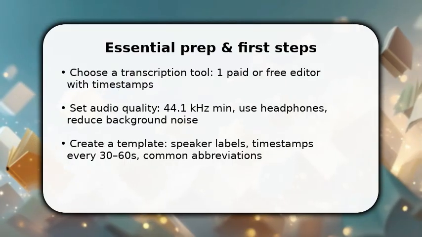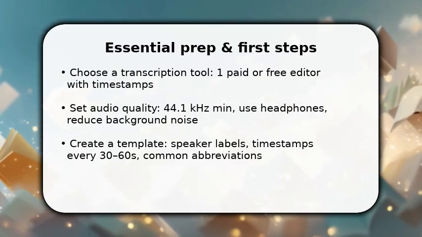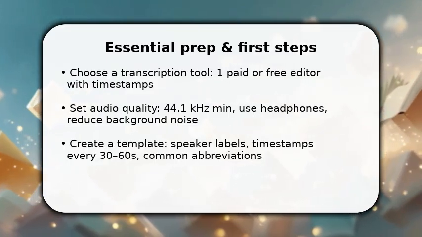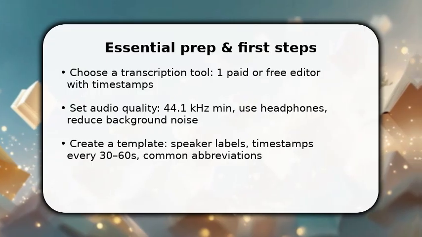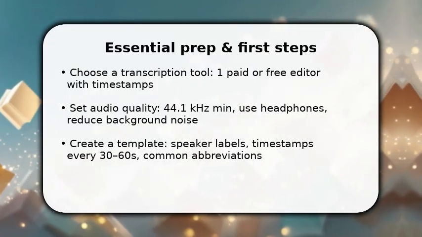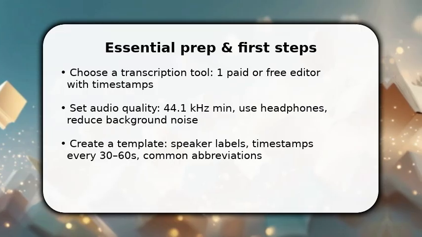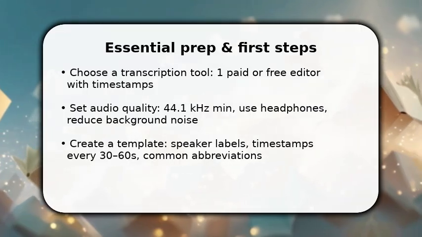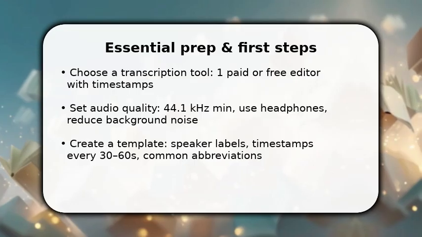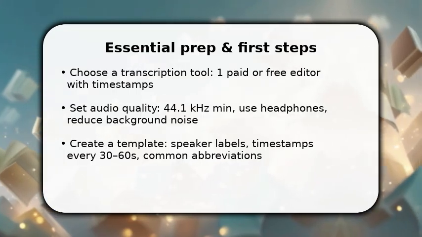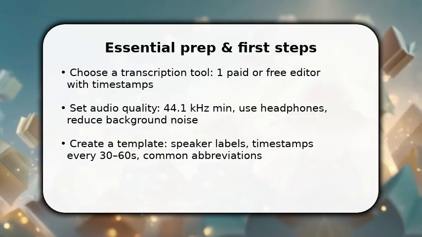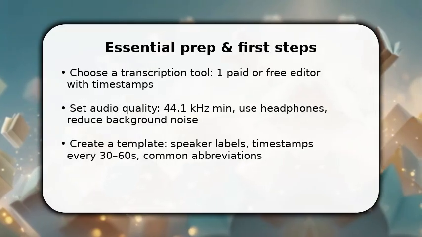You start by preparing both tools and habits so you avoid rework. First, pick a competent editor with playback speed control and timestamping. This speeds the loop rewind cycle. Next, confirm audio quality and use noise reduction or headphones so you actually hear every word. Then, load or create a template with speaker labels and a short abbreviation list to maintain consistency.